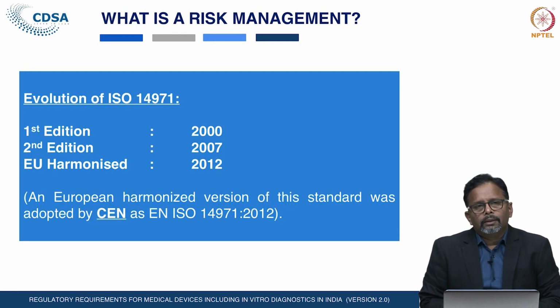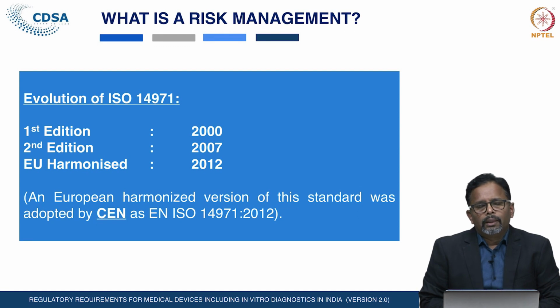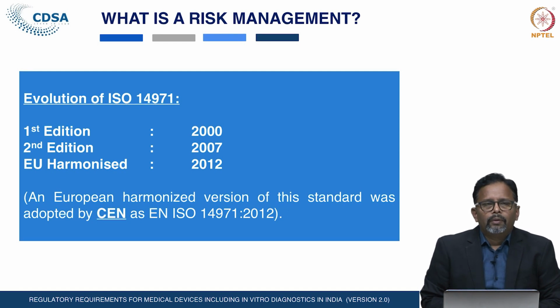History of the standards: the evolution of the ISO 14971, that is the standard for risk management of the medical devices. The first edition of this standard was published in the year 2000. Before that, there was no specific standard applicable for the risk management process of the medical devices or in vitro diagnostics.